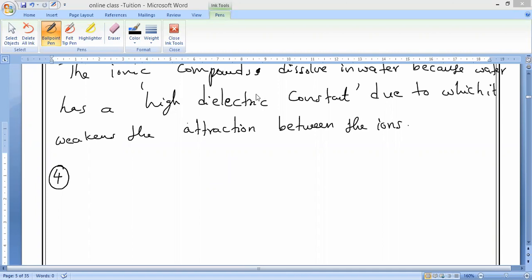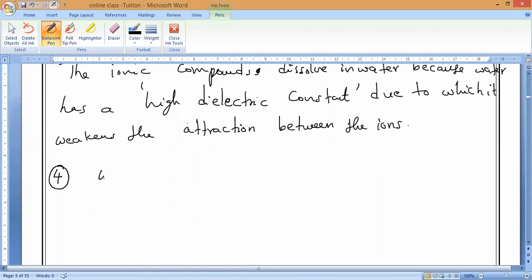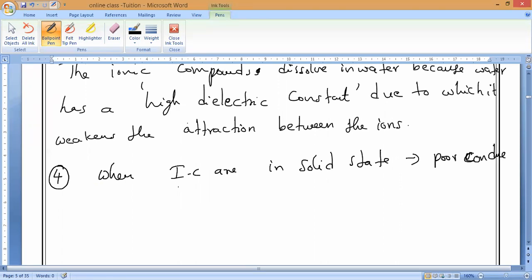When ionic compounds are in the solid state, they are poor conductors of electricity. Okay, guys?